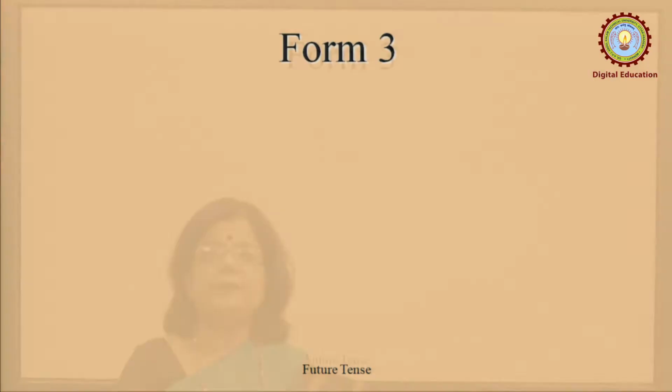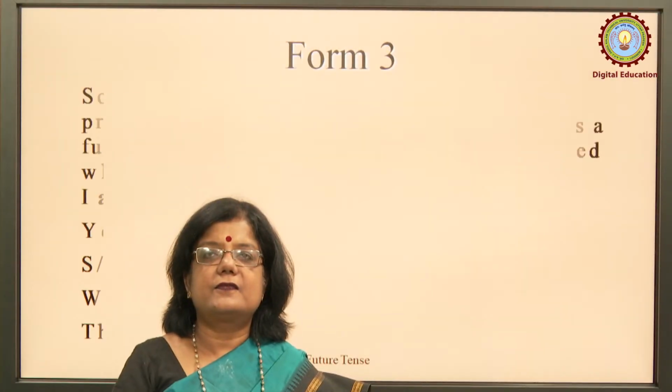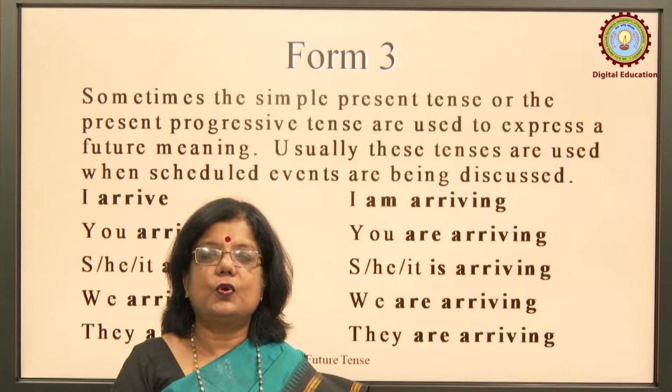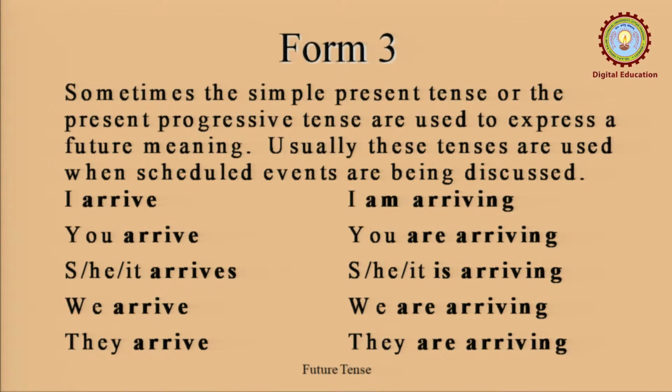Form 3, here in this form 3, we should remind ourselves that sometimes the simple present tense or the present progressive tense are used to express a future meaning. Usually, these tenses are used when scheduled events are being discussed. Let us take some examples.